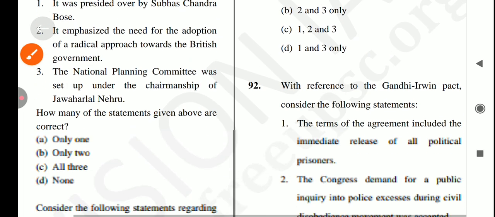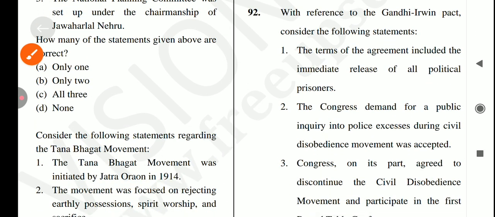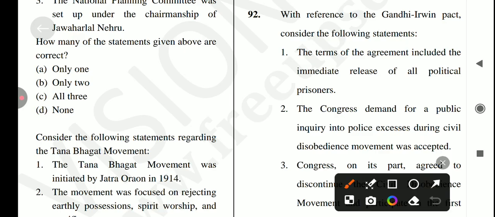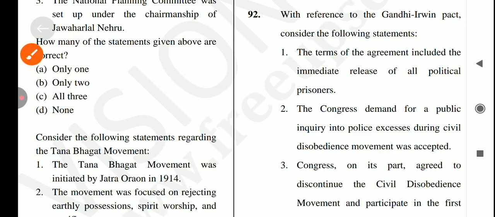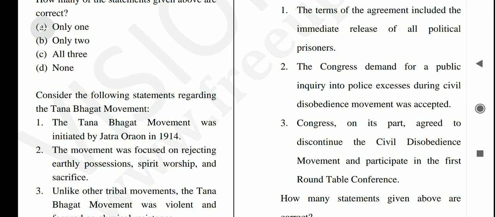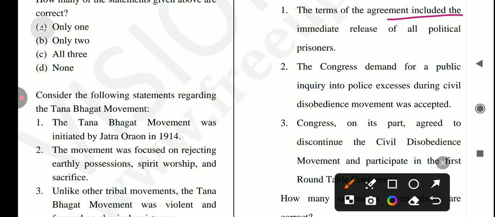Okay, let's come to the next question, with reference to the Gandhi-Irwin Pact. Consider the following statements. First, the terms of the agreement included the immediate release of all political prisoners.